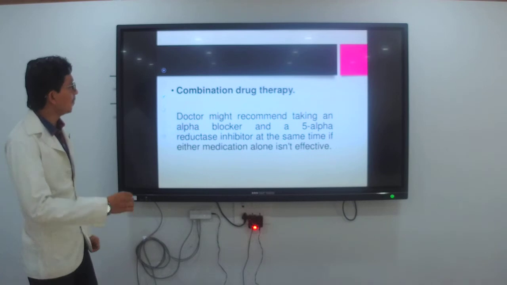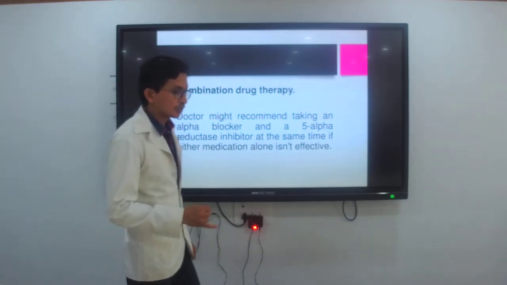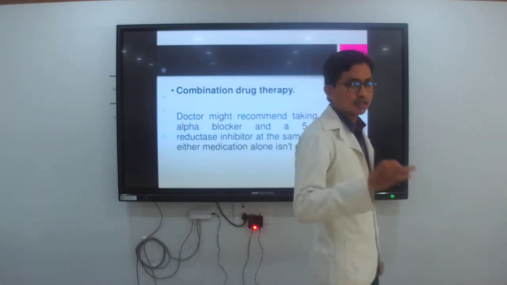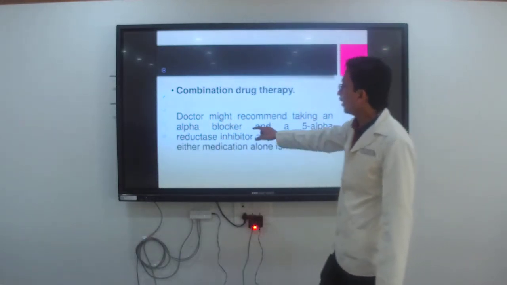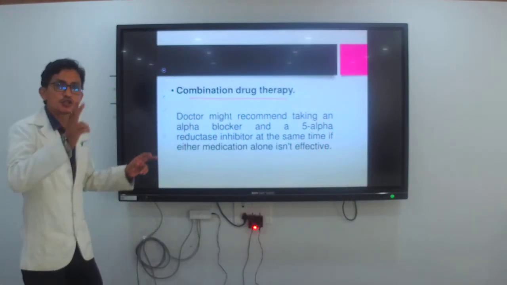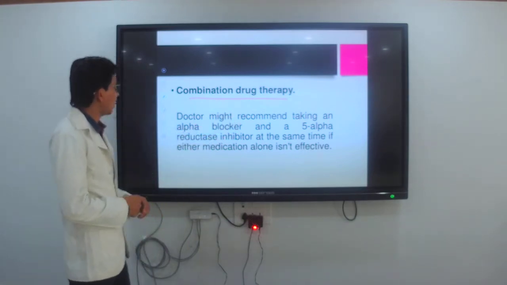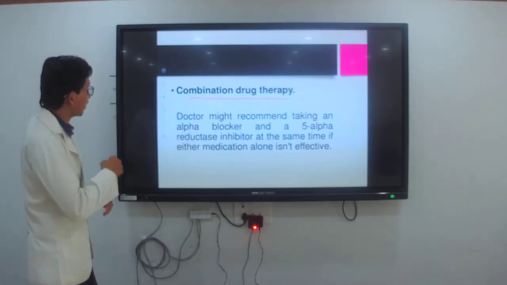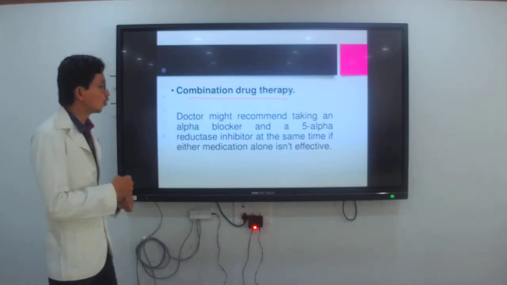Next, combination drug therapy. First, alpha blockers. Second, 5-alpha reductase inhibitor. These are the two medications. After that, this is the combination of the drug therapy. The doctor might recommend taking an alpha blocker and a 5-alpha reductase inhibitor at the same time if either medication alone is not effective.